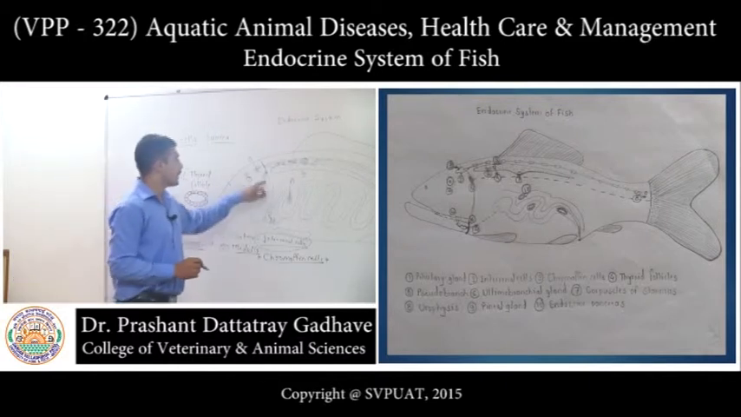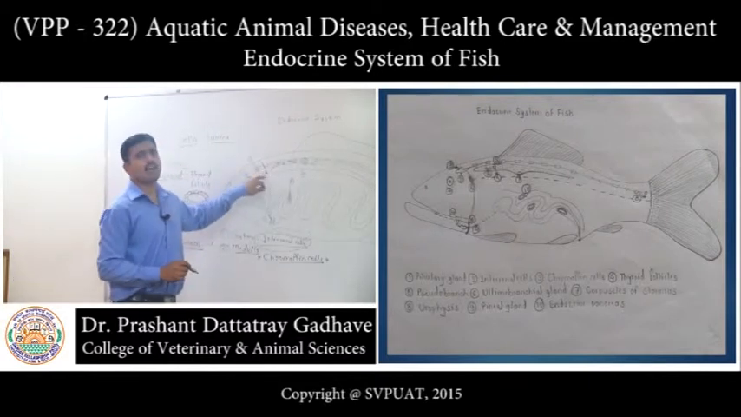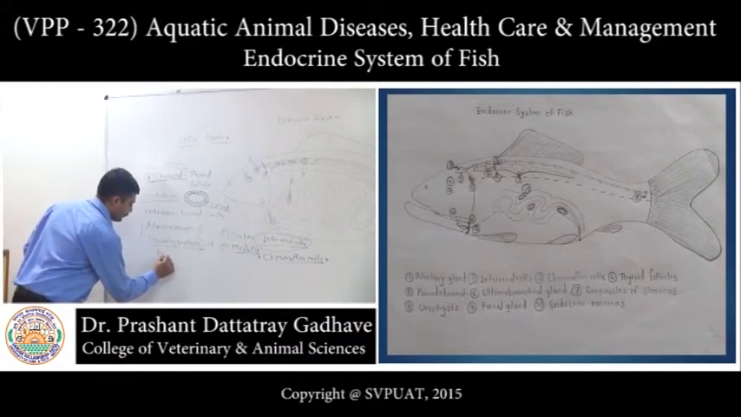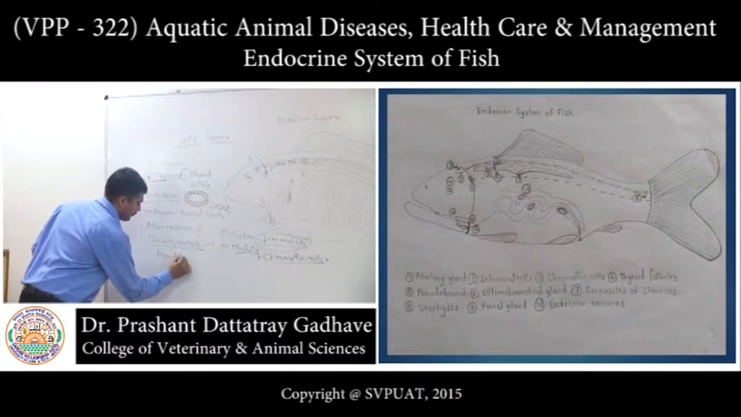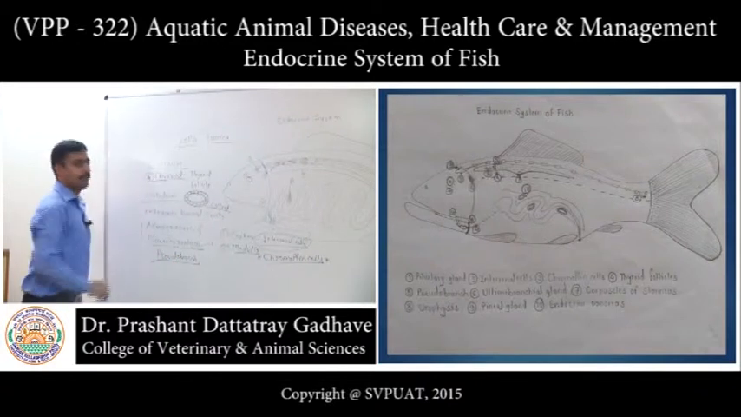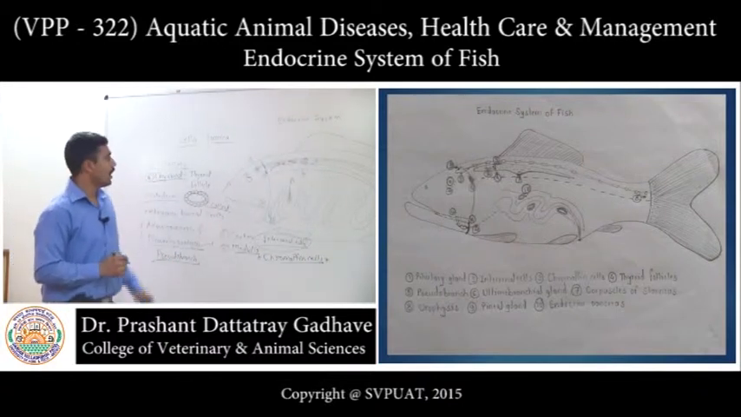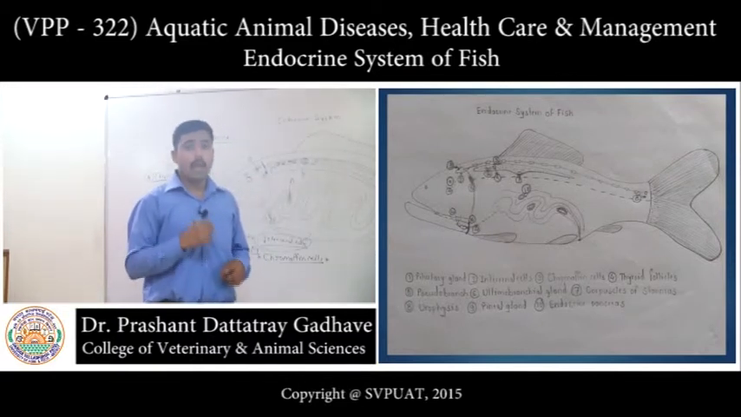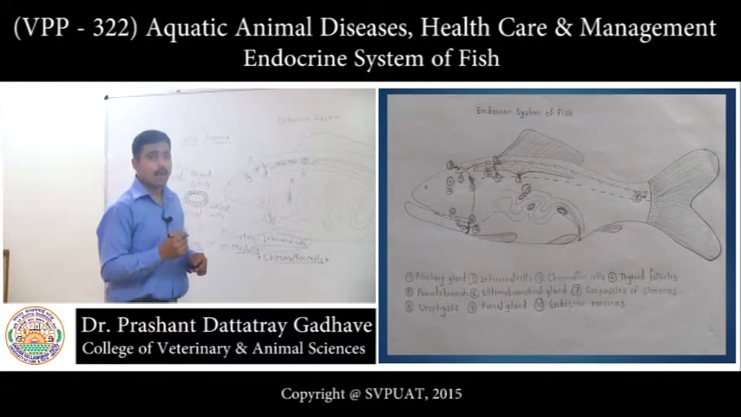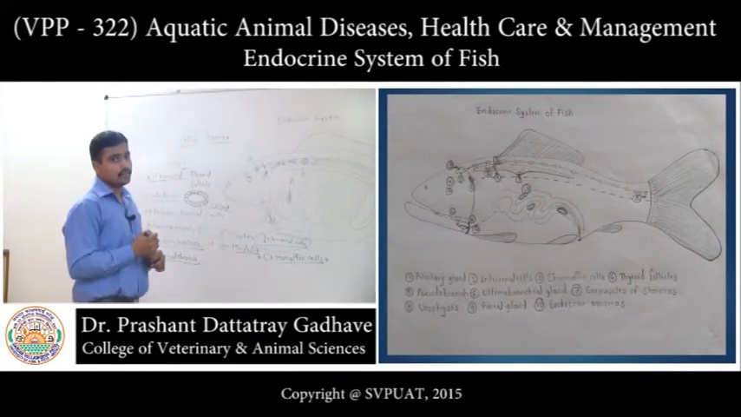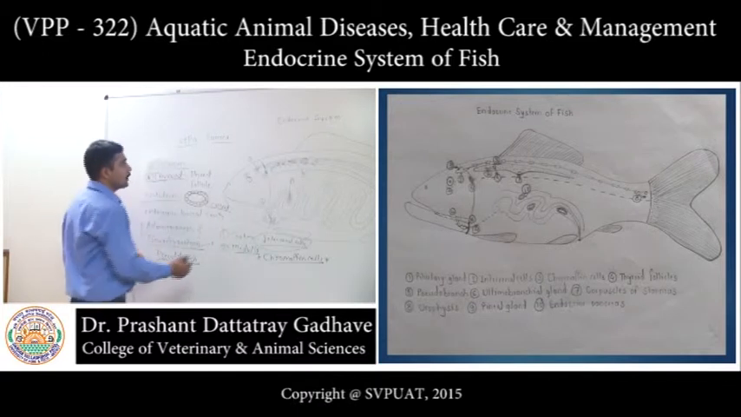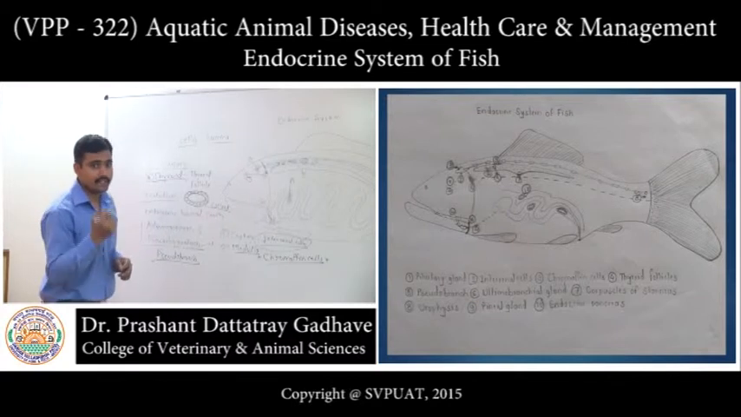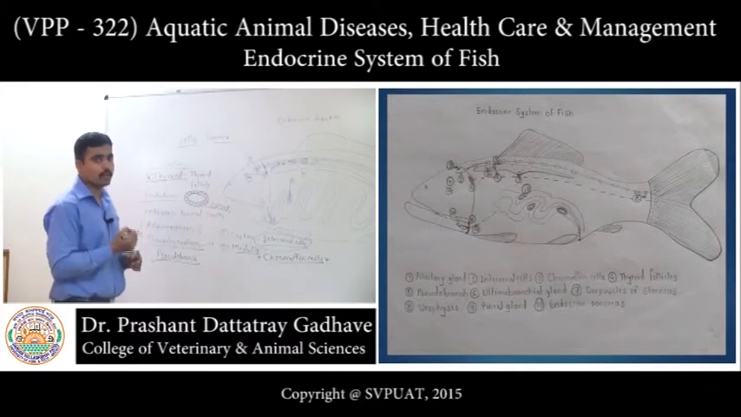Now the next gland, which is a doubtful structure, the pseudobranch. Actual function of this pseudobranch, which is well documented, is the supply of hyperoxygenated blood to the choroid body that is present in the eye. This is the main function of the pseudobranch.